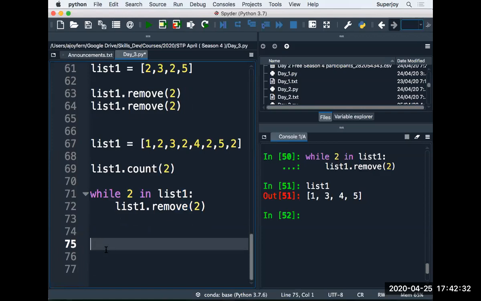Instead of remove, we have one more method to remove an item from a list, and that method is known as pop, right? So I'll show the example, guys. Let's say we have a list again: 1, 2, 3, 4, and 5. So this is the list we have, right?